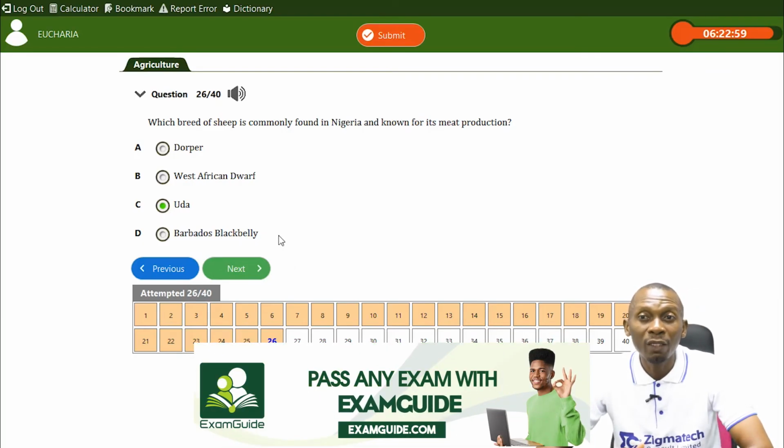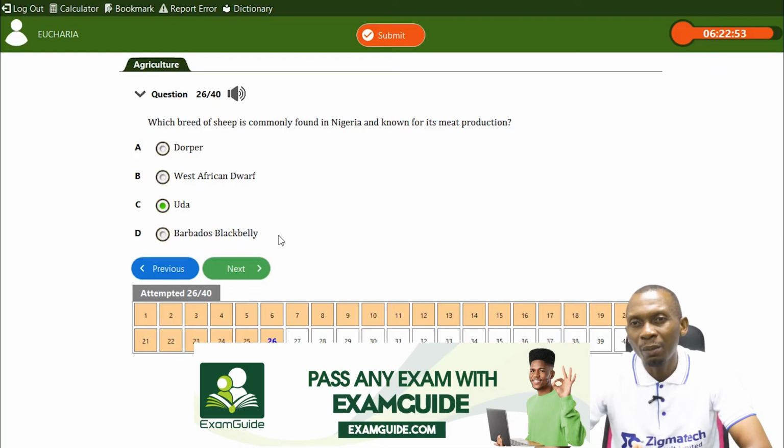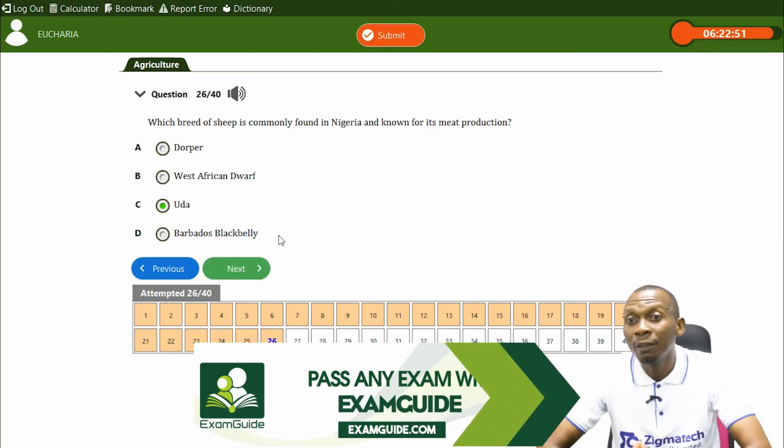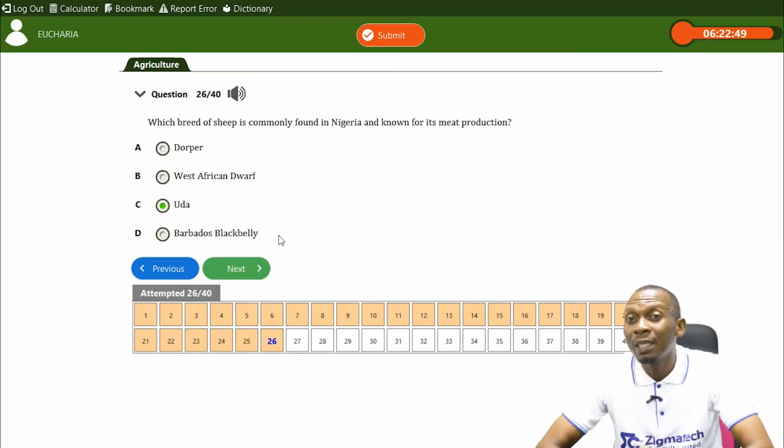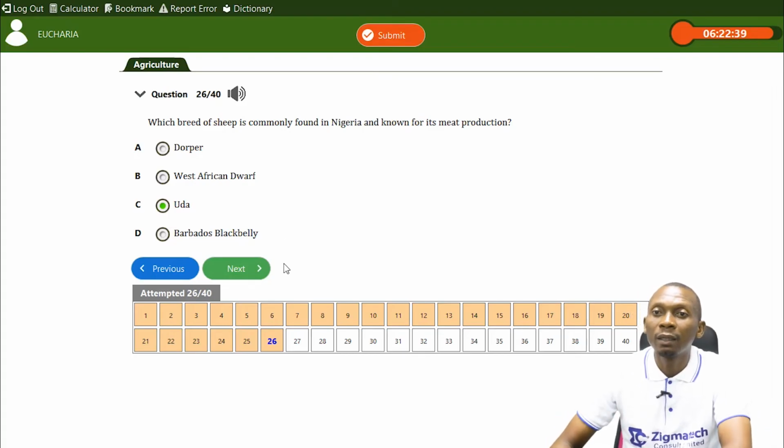And remember, they also talked about meat production. When we look at the weight for West African dwarf sheep, the male and female weigh approximately 35 kilograms, but for the Uda, the male weighs up to 68 kilograms, while the female weighs averagely between 35 and 40 kilograms. So I'll choose the Uda as the answer.